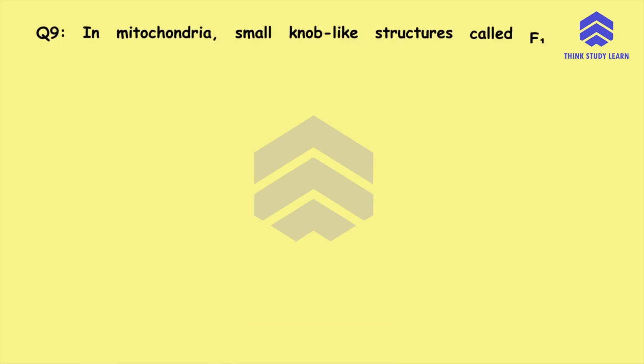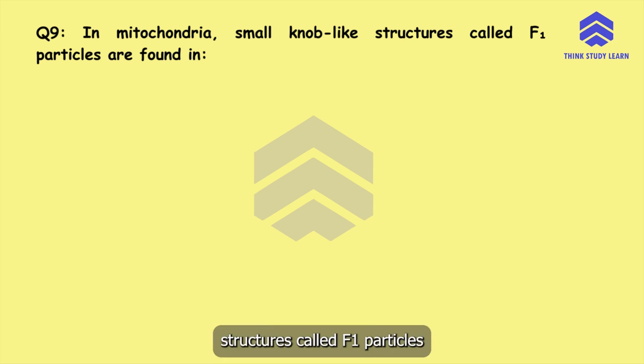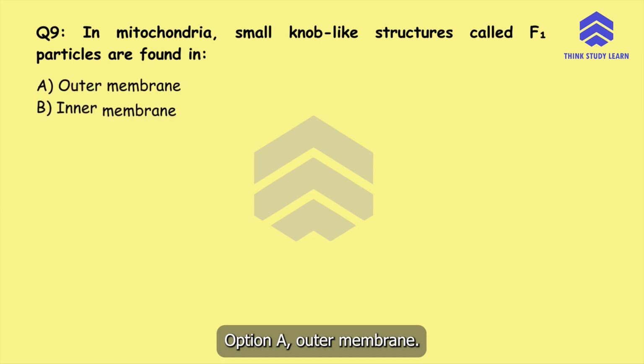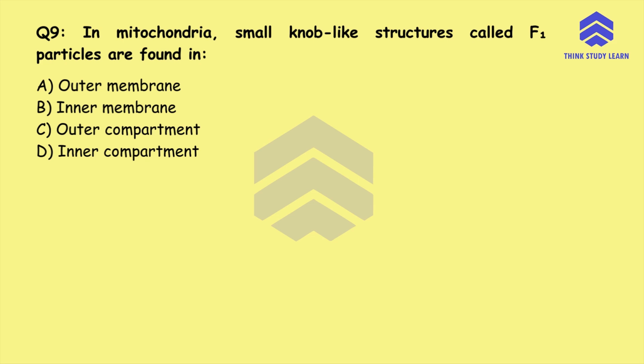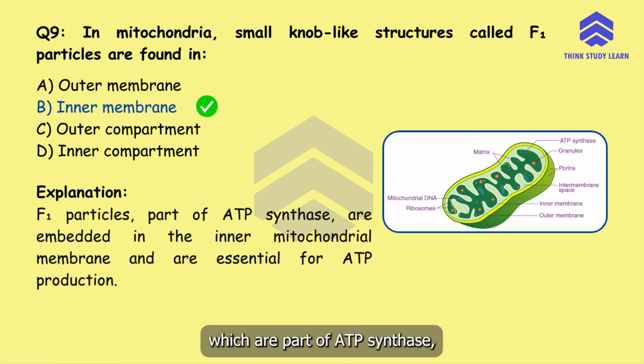Question number 9. In mitochondria, small knob-like structures called F1 particles are found in option A outer membrane, option B inner membrane, option C outer compartment, or option D inner compartment. The correct answer is option B inner membrane. F1 particles, which are part of ATP synthase, are embedded in the inner mitochondrial membrane and are essential for ATP production.